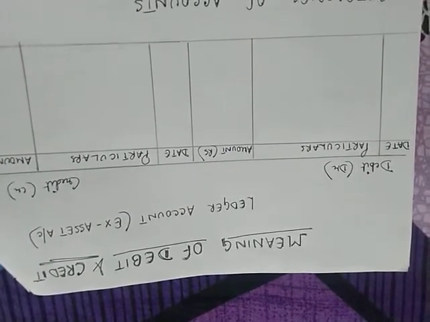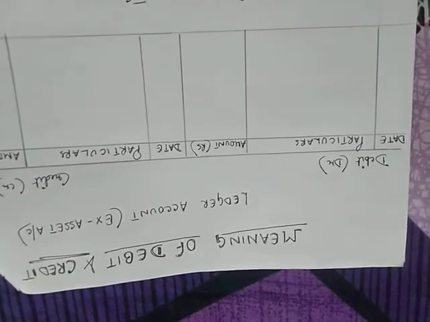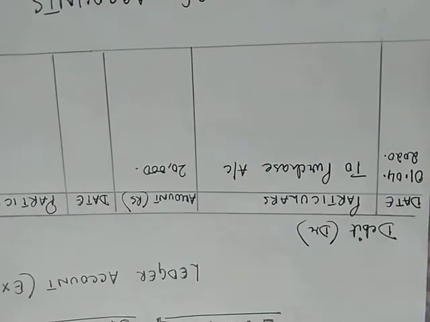Since I am buying the asset, that means there is an increase in asset. So that will simply be recorded on the debit side of the ledger account. You can see that I have written the date over here, and on the debit side of the ledger account of asset, I have written 'to purchase account'. That means I have bought machinery and the value is 20,000.